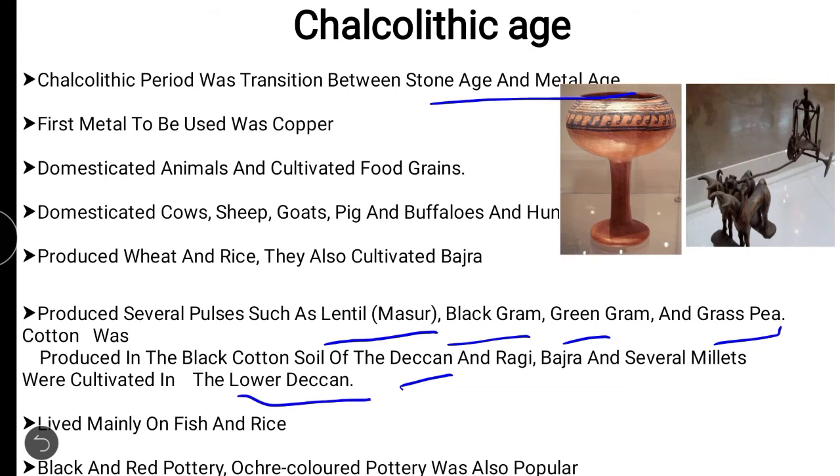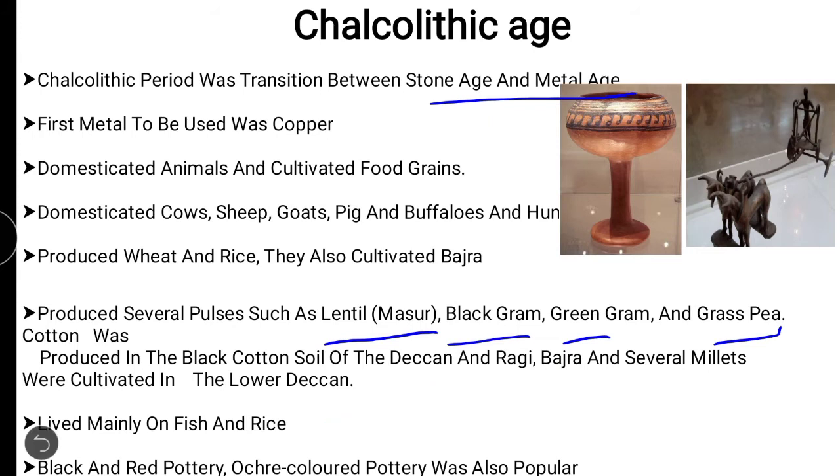So where is the Deccan, guys? In the geography physical features of India, we have learned it. Where is the Deccan region? It covers Maharashtra, Upper Maharashtra, Rajasthan; in these periods, central Deccan. So this area is known as Deccan, and the lower Deccan means South India. In those periods, lower Deccan meant Maharashtra, Orissa, Chhattisgarh, these areas. They cultivated ragi, bajra, and several millets, and lived mainly on fish and rice.